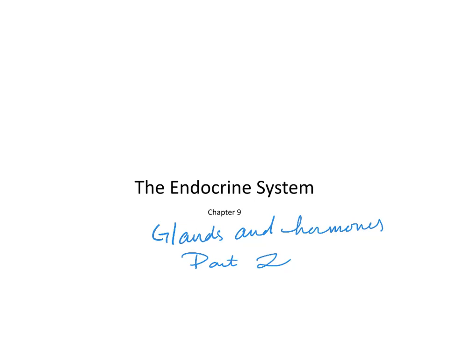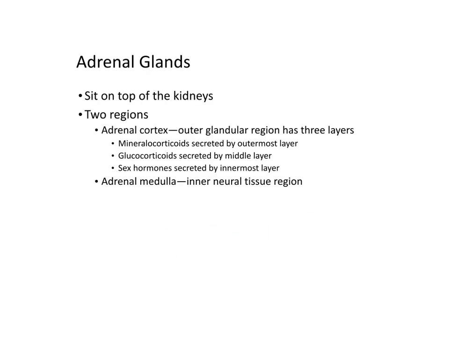In this lecture, we're going to finish talking about the glands and hormones of the endocrine system. First, we'll talk about the adrenal glands. They sit on top of the kidneys, and there's two regions. The adrenal cortex is the outer glandular region, and it has 3 layers. Mineralocorticoids are secreted by the outermost layer, glucocorticoids are secreted by the middle layer, and sex hormones are secreted by the innermost layer. And there's also another structure called the adrenal medulla, and that's the inner neural tissue region.